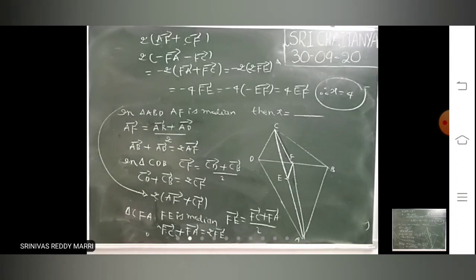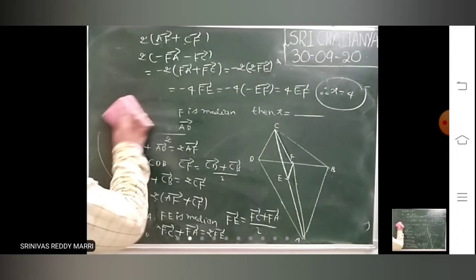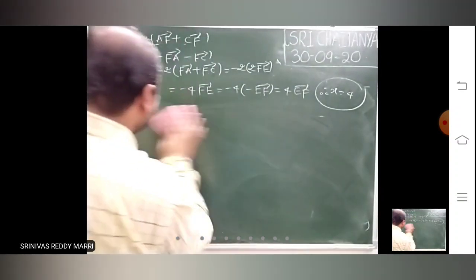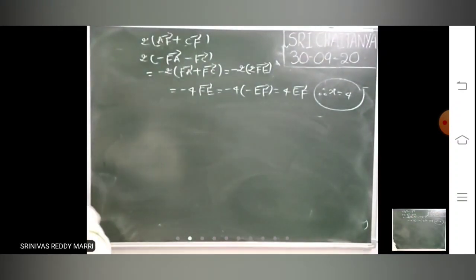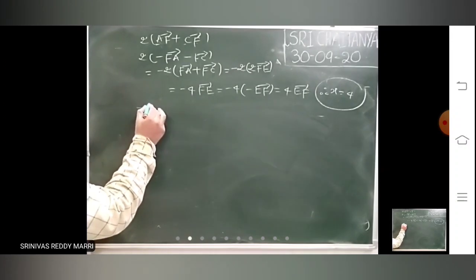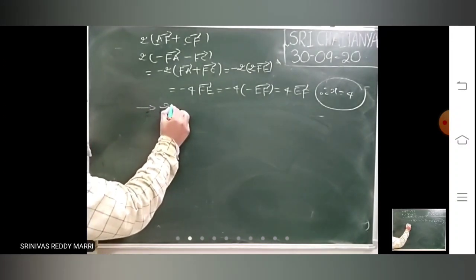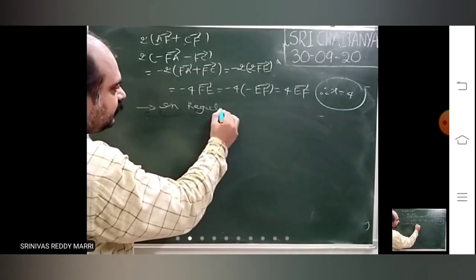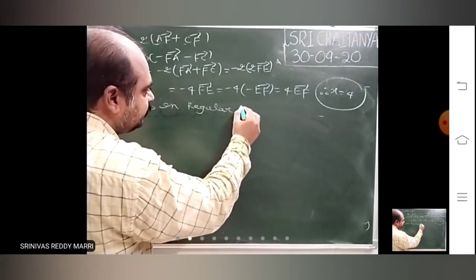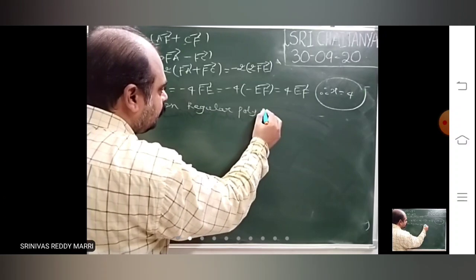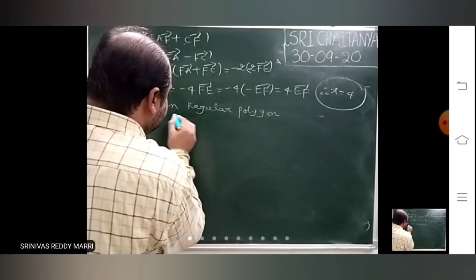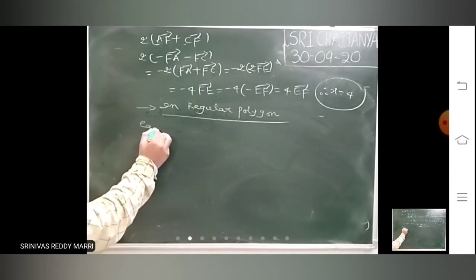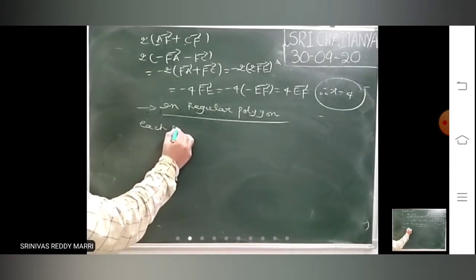Next concept, very important. Regular polygon I have already discussed. Whenever you are dealing with a regular polygon, regular polygon means all sides will be equal and all angles will be equal. In a regular polygon, 2 points you have to remember.